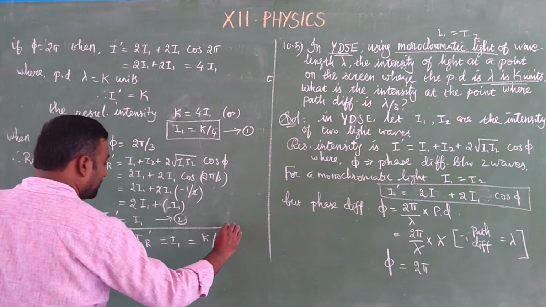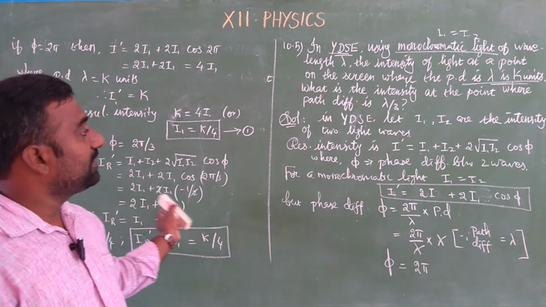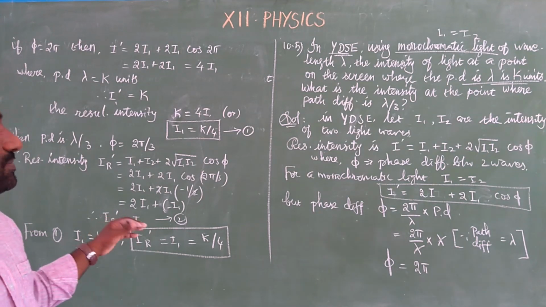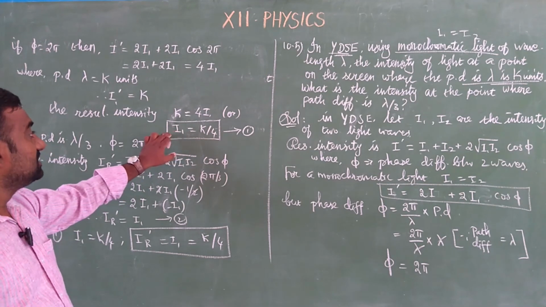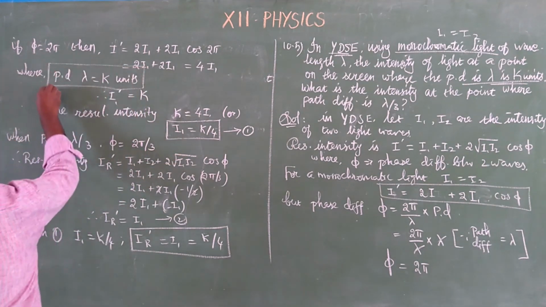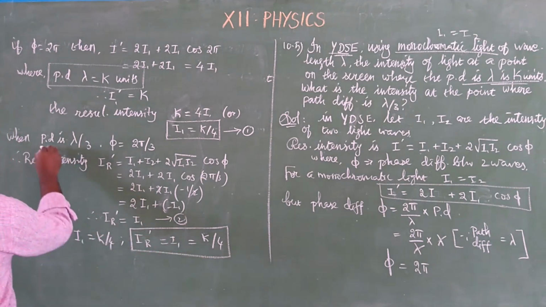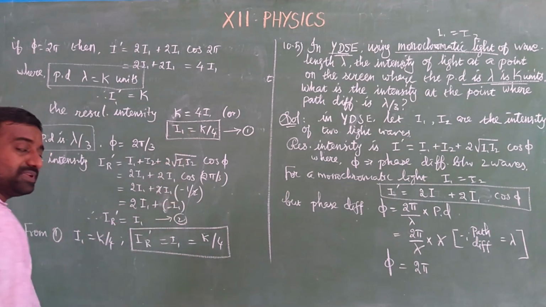Hence it is the same. So it is independent of the path difference. This is for the case when the path difference is lambda equal to K units, and this is for the case when the path difference is lambda by 3. Whatever may be the path difference, we will get the same intensities.